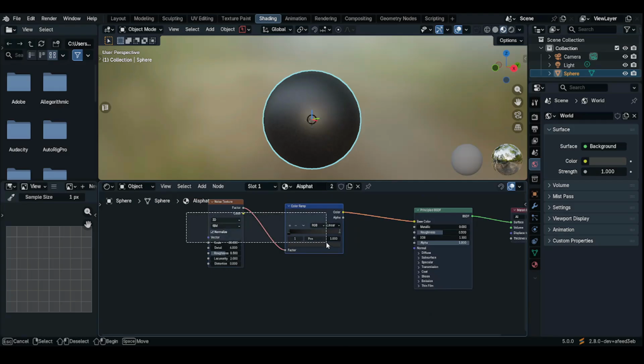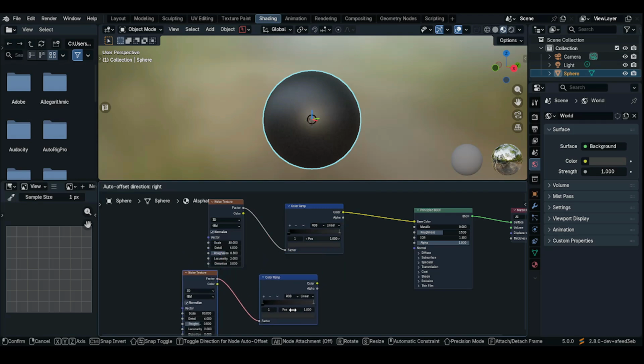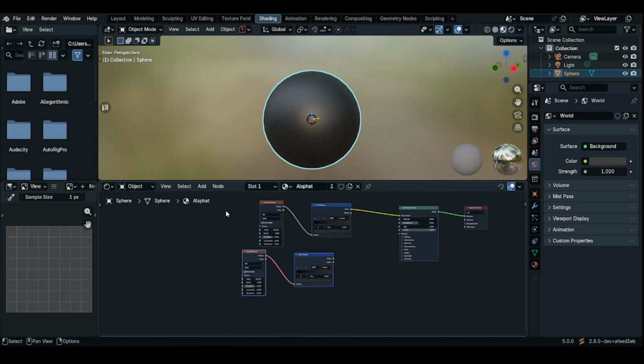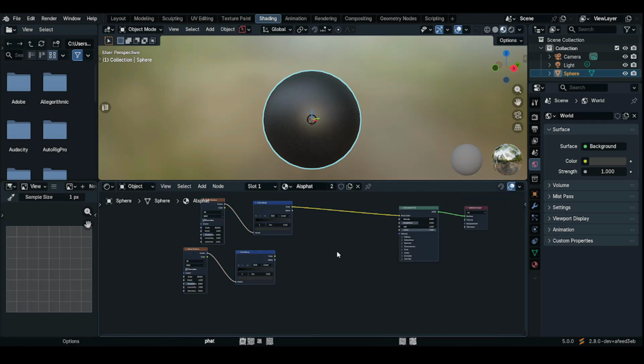So select both the ColorRamp and the noise texture. Shift D to duplicate it. Select all of them and push it back.